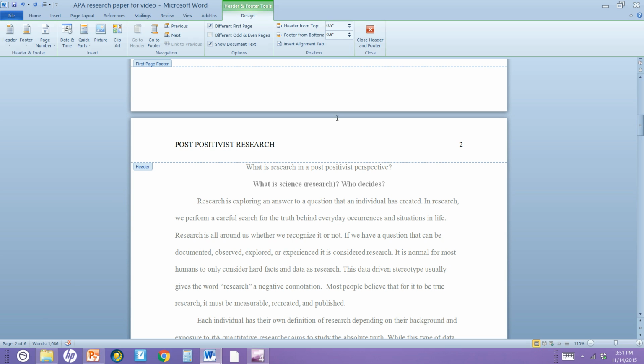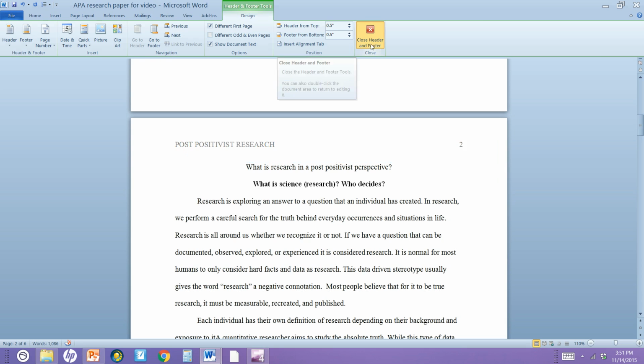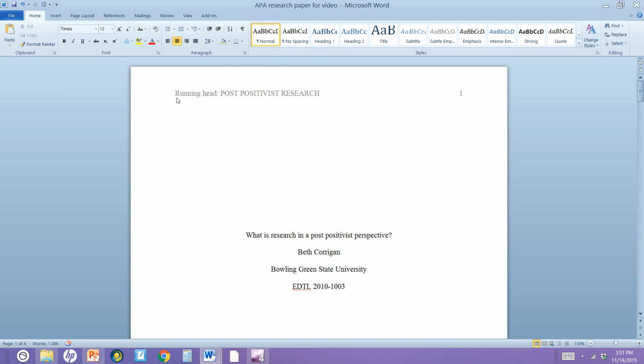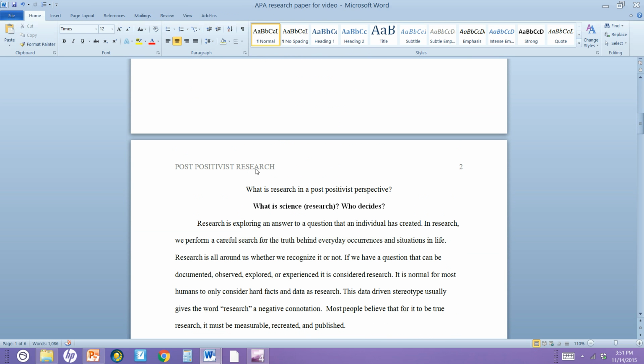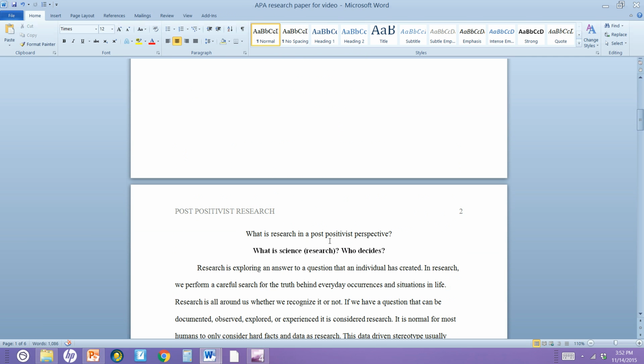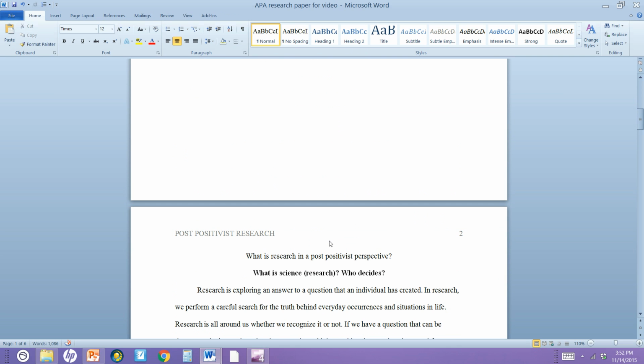There we go. So now that my entire running head is correct, all of this is correct, I'm just going to hit close header, and we're going to see what it looks like. I got my running head, got my page number, got my cover page coming down here. Yep, there's my header and my page number again. Please watch my next few videos about how to do hanging indents in your reference page.